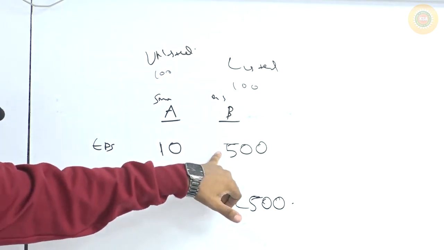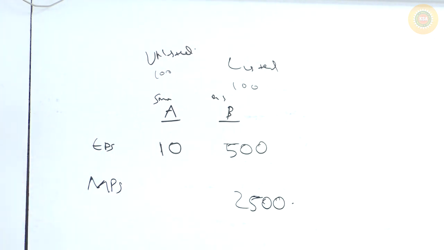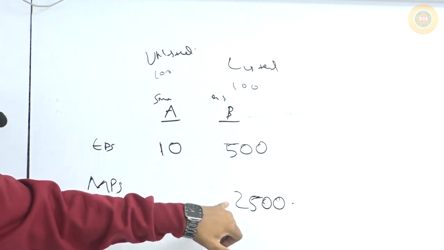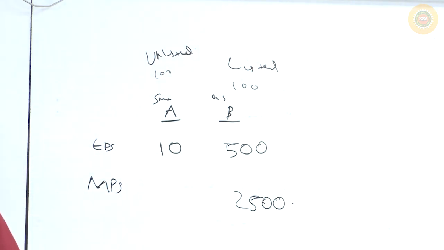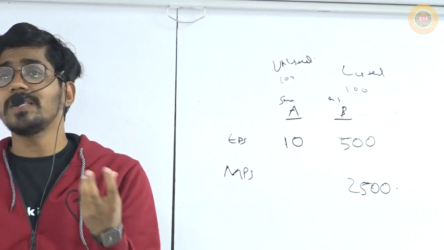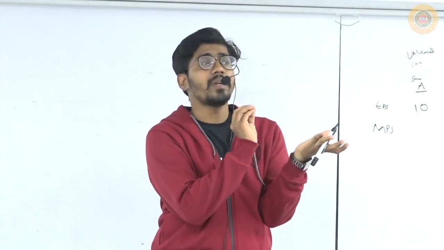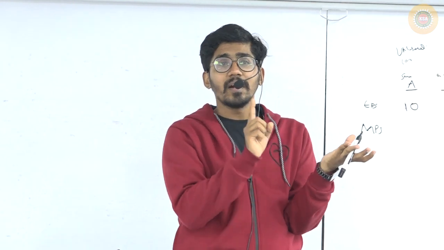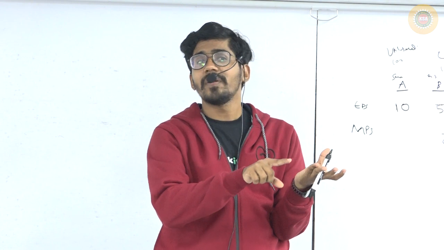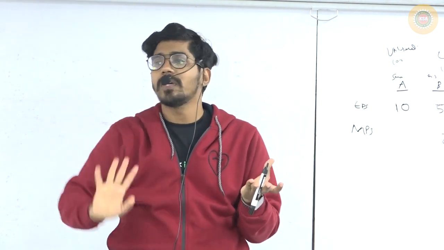500 rupees earnings, the shareholders are ready to pay 2500 rupees, which means 5 times the earnings the shareholders are ready to pay as the market price. What I am trying to tell is, 500 rupees is the earnings. If the earnings is 500 rupees, the shareholders are ready to pay 2500 rupees for that share. For the company which is earning 500 rupees, the shareholders are ready to pay 2500 rupees, which means 5 times the earnings of the company.